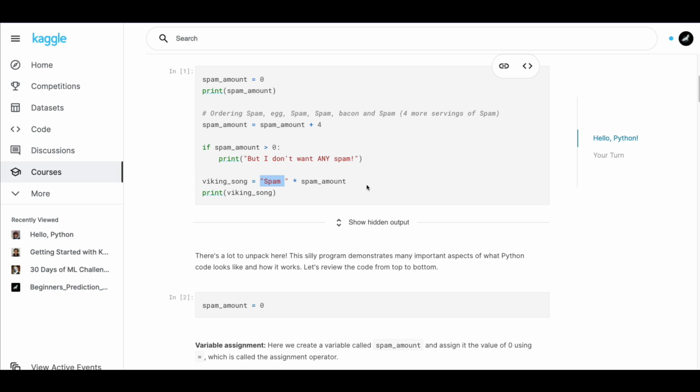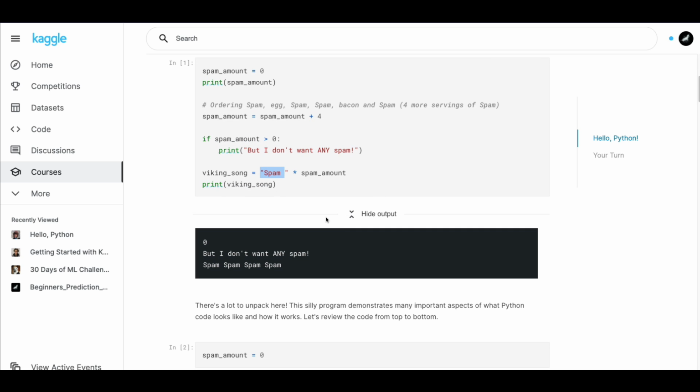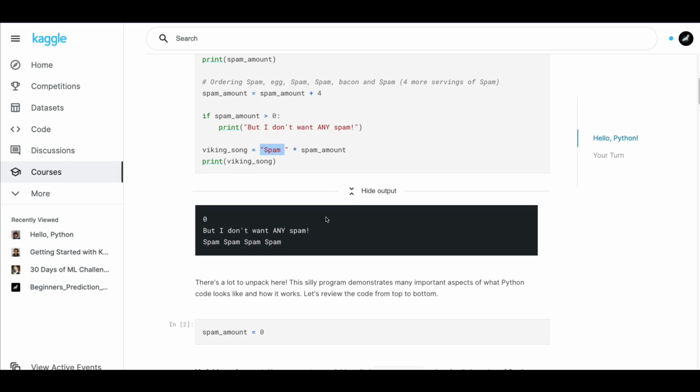At the end of this, it's going to print a Viking song, and that Viking song is nothing but spam into spam amount. And what is spam amount? Spam amount is 4. So it's going to print spam 4 times. So we're going to see print one spam amount, print here, and then print here. So let's see the output, and then you can see we have guessed it right.